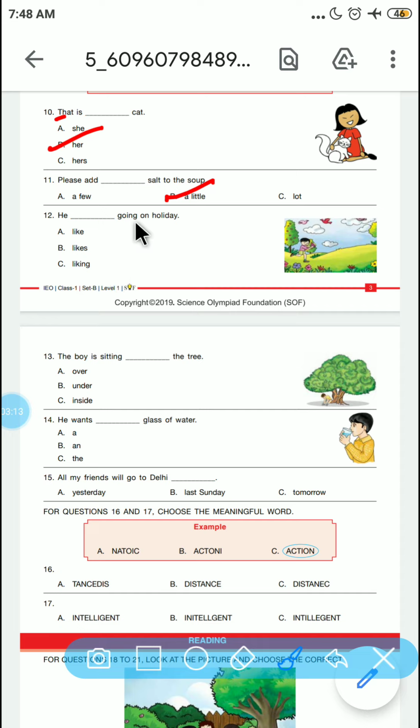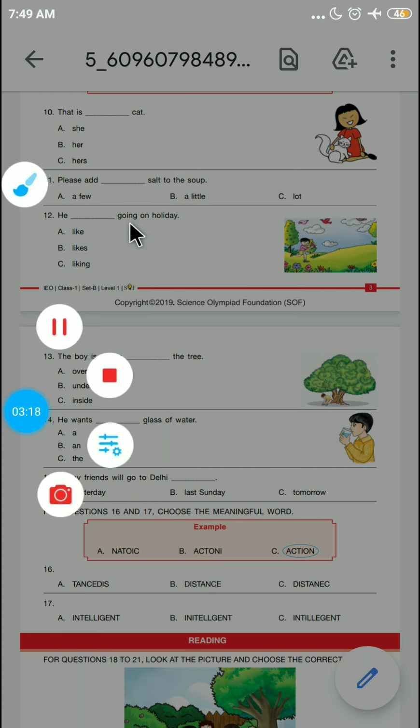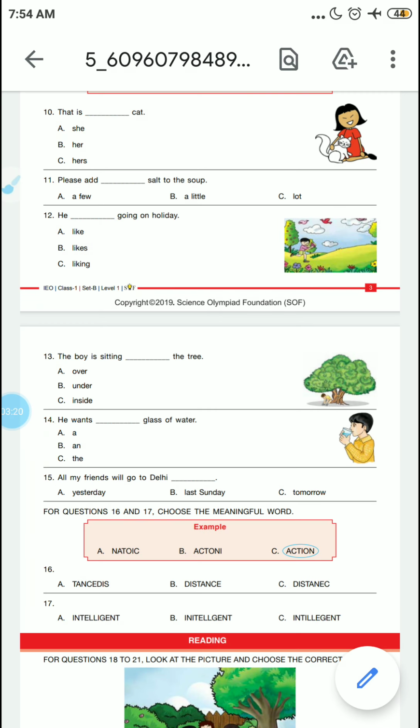He dash going on a holiday. So he likes going on a holiday.